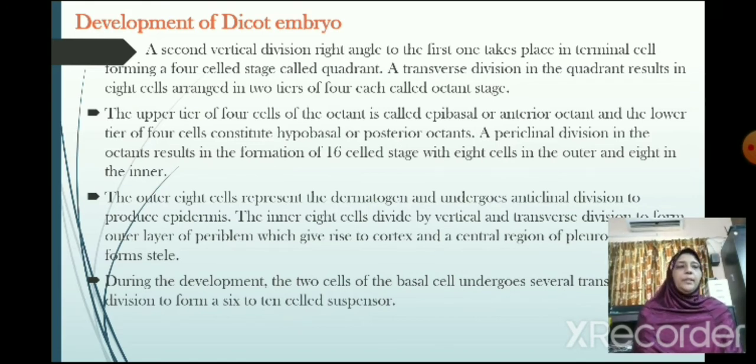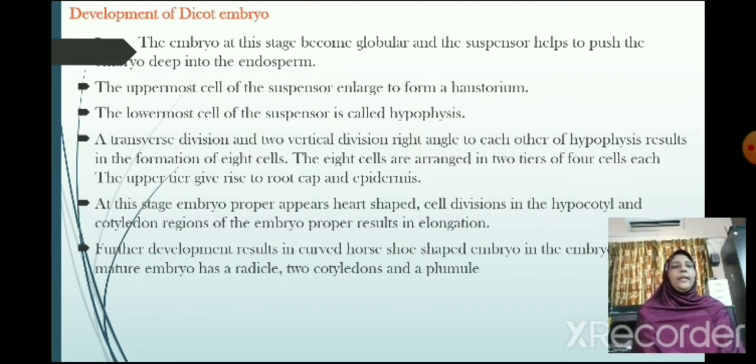During the development, the 2 cells of the basal cell undergo several transverse divisions to form a 6 or 10-celled suspensor. The next one, we are moving on to the development of dicot embryo. The embryo at this stage becomes globular, and the suspensor helps to push the embryo deep into the endosperm. The uppermost cell of the suspensor enlarges to form the haustorium. The lowermost cell of the suspensor is called hypophysis.